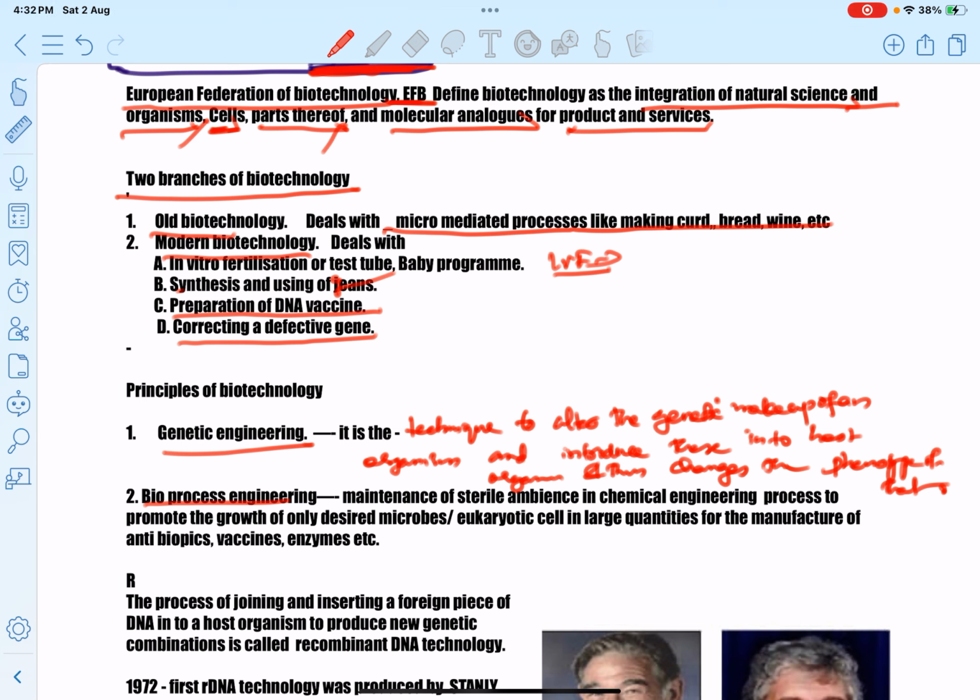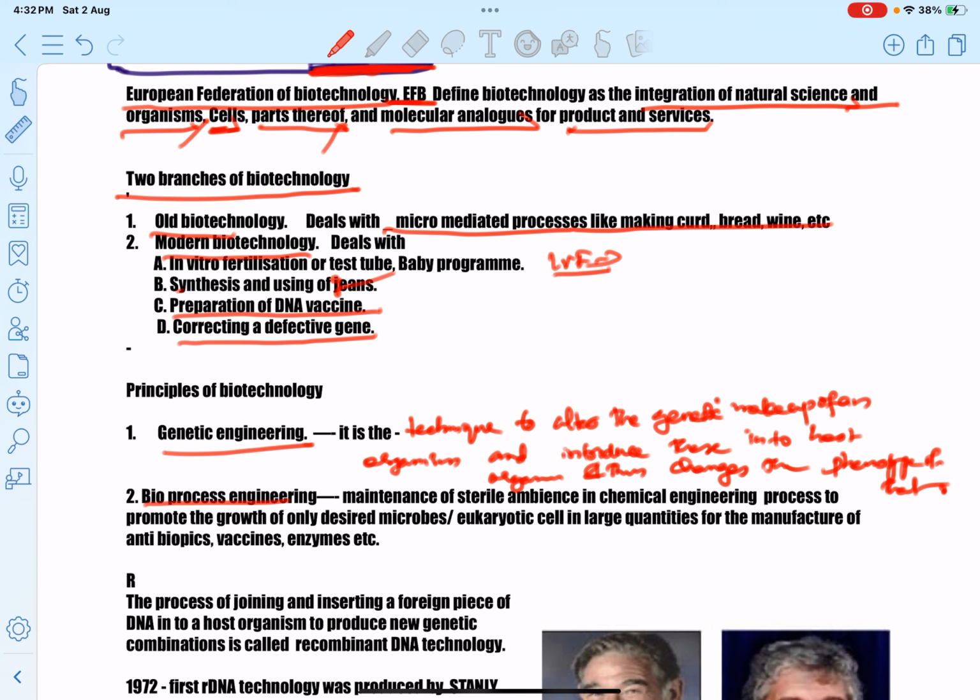What is meant by genetic engineering? Genetic engineering is the technique to alter the genetic makeup of an organism and introduce it into a host organism, thus changing the phenotype of the organism. Okay, clear? We make some changes in DNA and introduce this DNA into a host cell, and thus make changes in the phenotype of that host organism. That's all about genetic engineering.